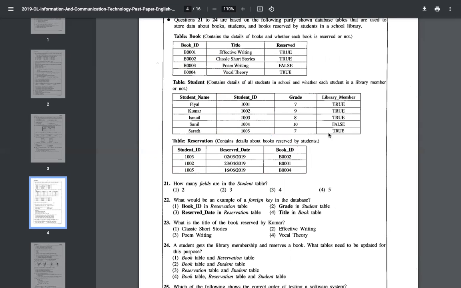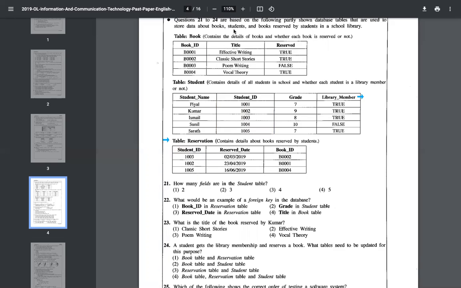Just put in, right? You have to update the library membership table. And when a student reserves a book, you have to update the reservation table too. And when a book is reserved, the book status should be updated.